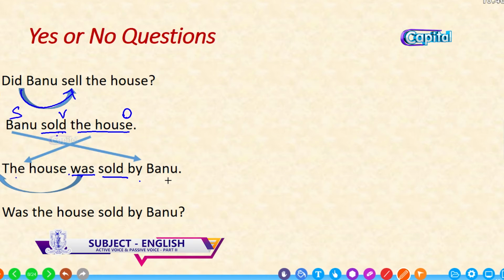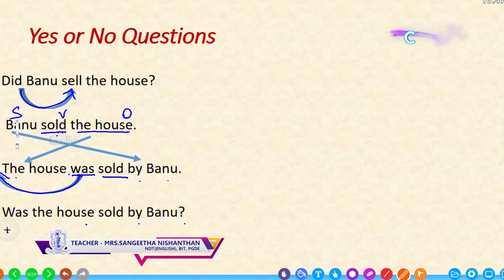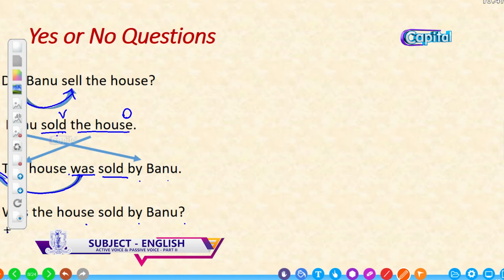And now they have given you the question. So you have to make it as question. So bring the be verb to the beginning. Now, was the house sold by Banu? This is the perfect question order in passive voice for yes or no question. If you don't change it to the statement word order, you can't make it completely. It is difficult to make it correct.